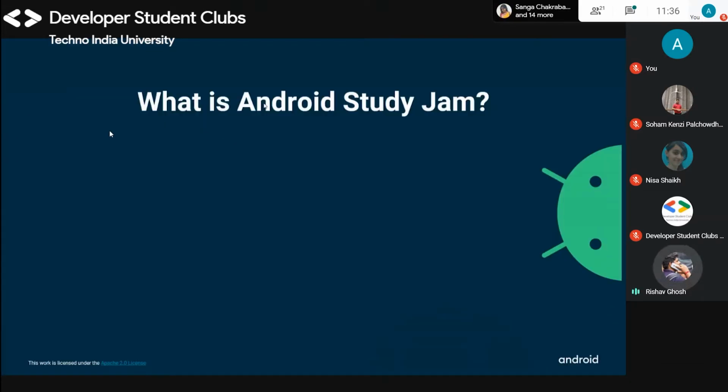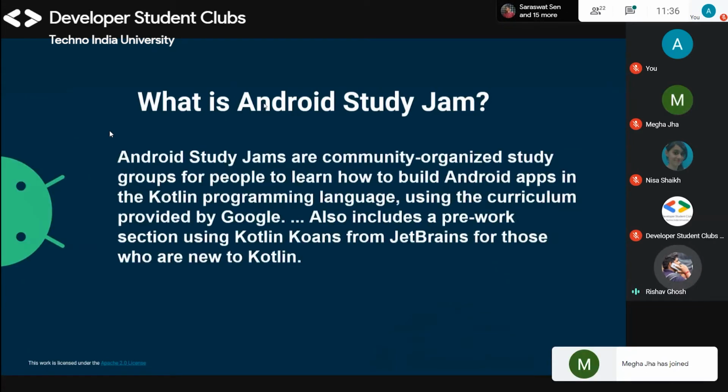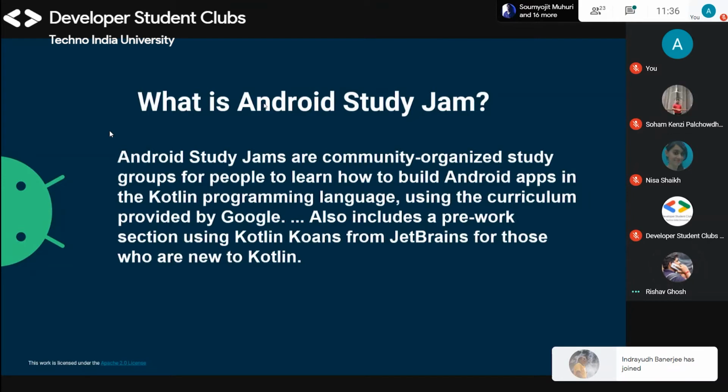So, what is Android Study Jam? Android Study Jams are community organized study groups for people to learn how to build Android apps in the Kotlin programming language using the curriculum provided by Google. This also includes a pre-work section using Kotlin Koans from JetBrains for those who are new to Kotlin.